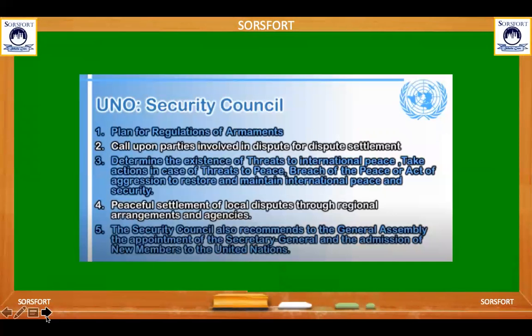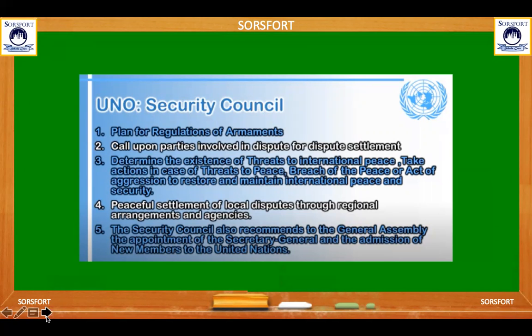Here in this slide, we see the functions of the Security Council. First, make plans for the regulation of armaments. Second, call upon the parties involved in disputes to settle them. Third, determine the existence of a threat to international peace. Take action in case of a threat to the peace, breach of the peace, or act of aggression, to restore and maintain international peace and security.